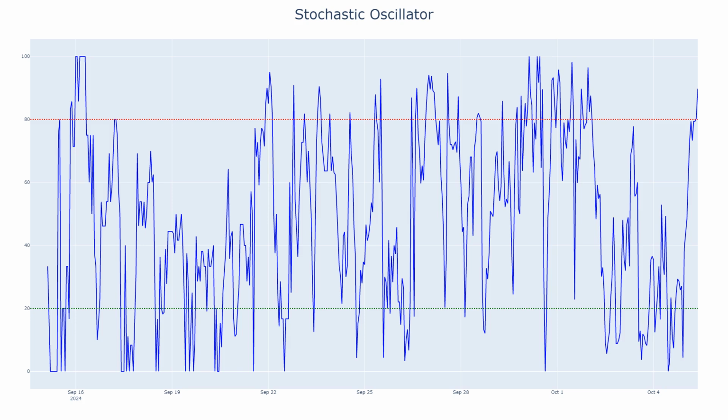The stochastic oscillator for USDTARS is currently at 89.71, indicating overbought conditions. Historically, when USDTARS's stochastic oscillator exceeds 80, the price tends to undergo a correction. The previous instance of such a high stochastic level occurred in mid-September, followed by a decline of nearly 3%. Given the current reading, it is likely that a pullback might be on the horizon.